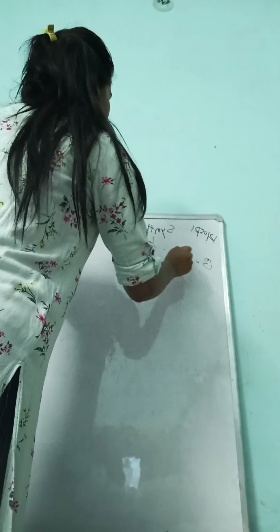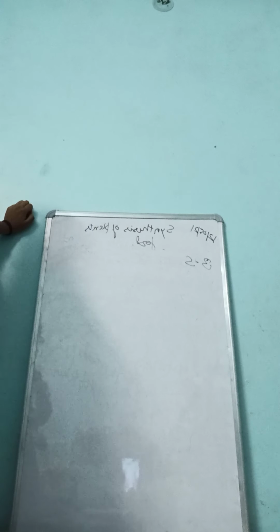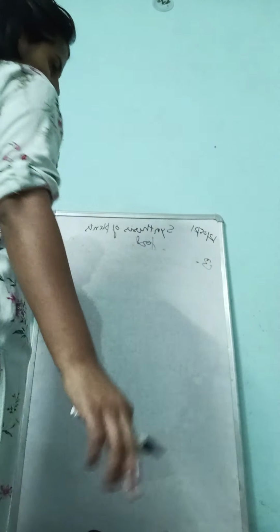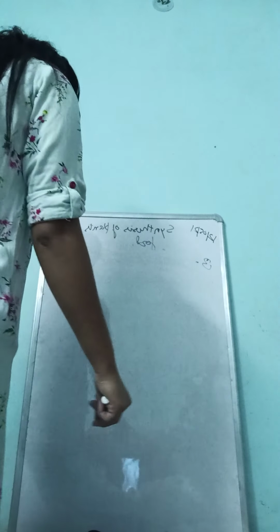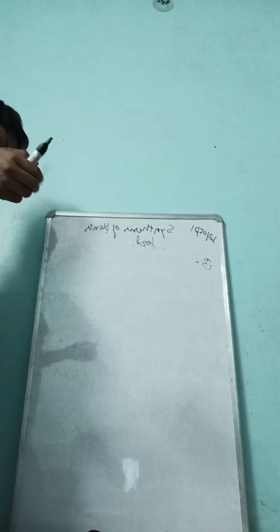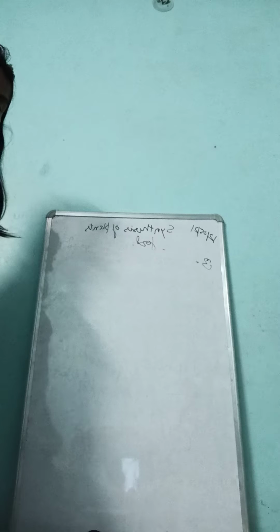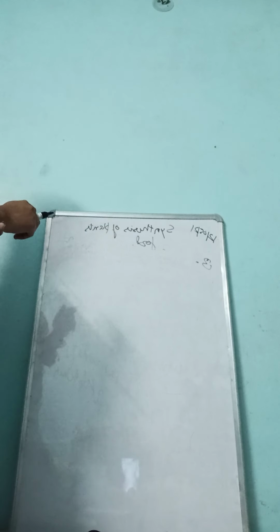The third one: you have seen some plants or animals that live inside our body or inside other organisms, but they don't harm us very much. This type of nutrition is known as symbiosis. You have seen lichens.